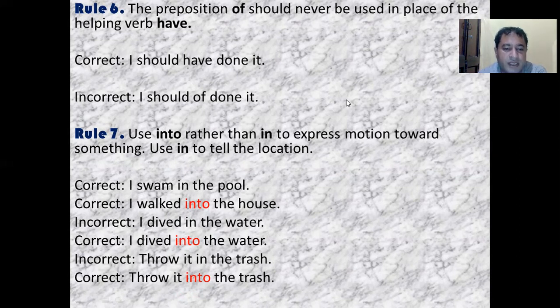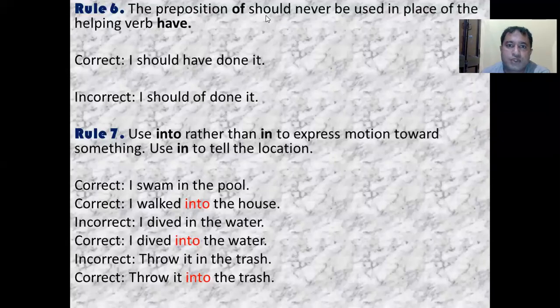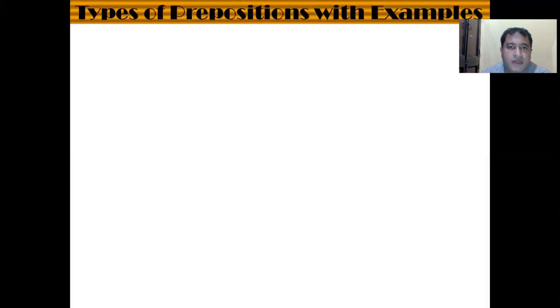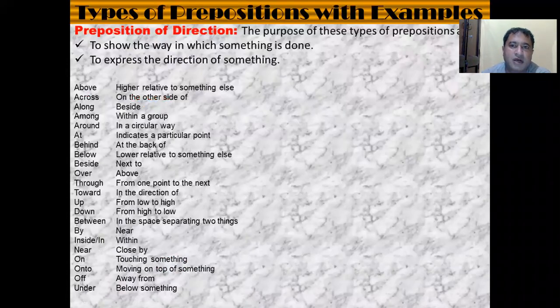Similarly, "throw it in the trash". Better it would be "throw it into the trash", because again you are showing some kind of motion. So whenever you are showing some kind of motion, "into" is used rather than "in". "In" is used, I already told you, to tell the location. So I think these rules are clear to you. Now we will move to the next part of prepositions, that is the types of prepositions.